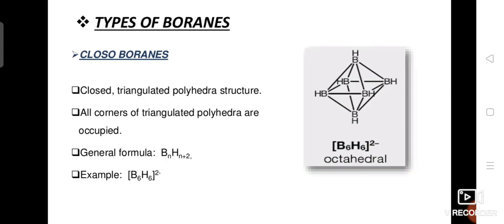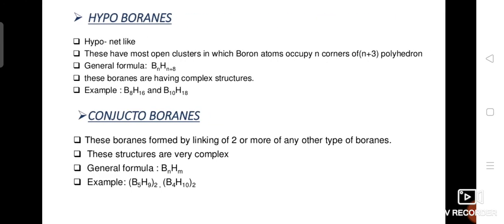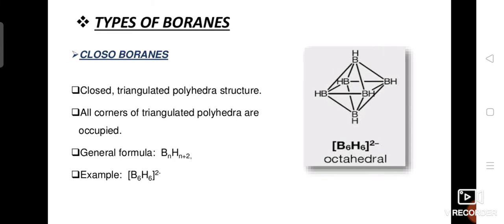Boranes are classified as closoborane, nidoborane, arachnoborane, hypoborane and conjunctoborane. Closoboranes have the general formula BnHn+2 and a closed triangulated polyhedral structure.